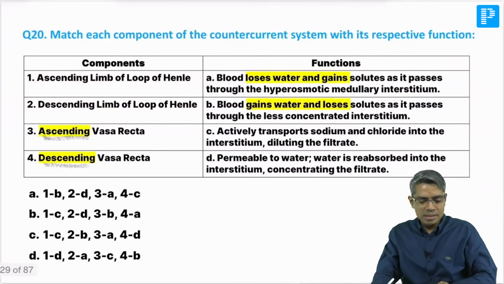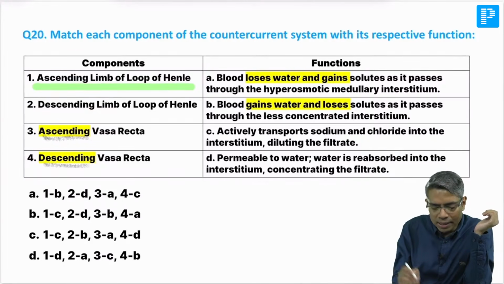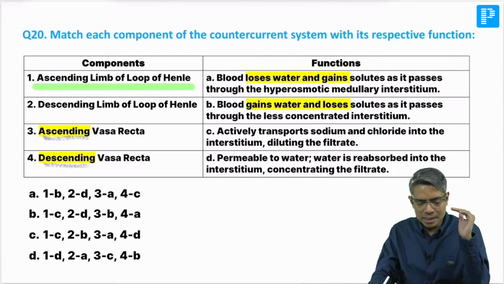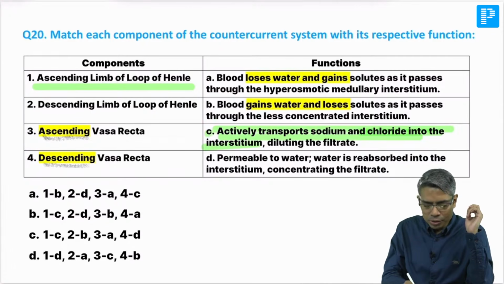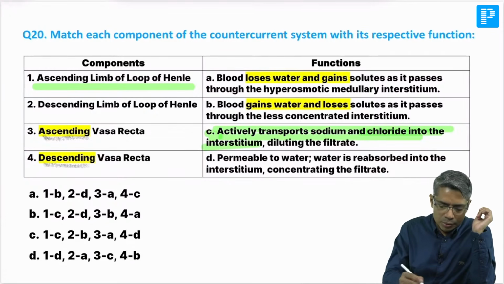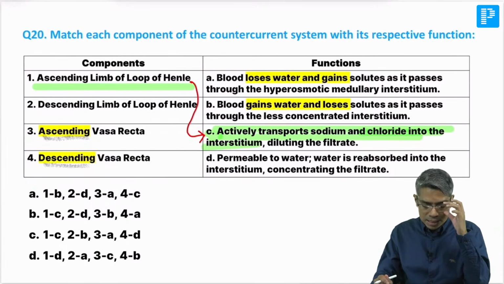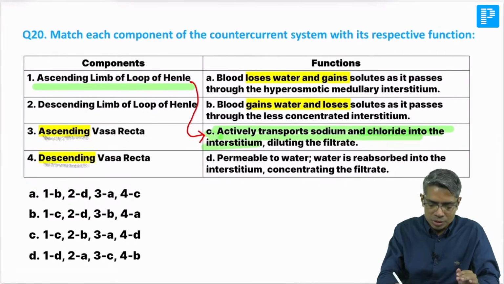So if you look at the description here, first we look at the ascending limb of loop of Henle. What is the function of the ascending limb of loop of Henle? They reabsorb sodium chloride. Okay, so they actively transport sodium and chloride into the interstitium. Absolutely correct statement. So I am matching A with C. Perfect. Okay. Second, descending limb of loop of Henle. I told you that it is impermeable to solute, only permeable to water. So this descending limb of loop of Henle is matching with D.